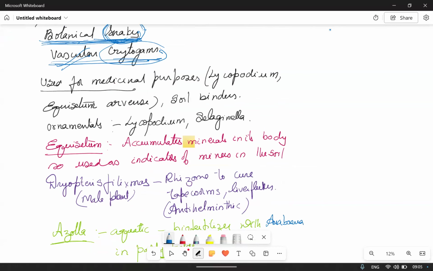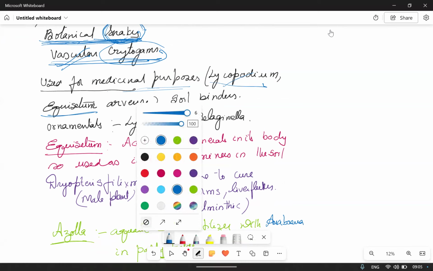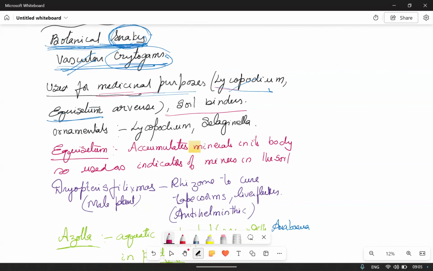You can use them for medicinal purposes, like Lycopodium and Equisetum. Lycopodium and Equisetum are used in medicines. When you go to homeopathy, they give Lycopodium, small sugar things. Okay, and all these pteridophytes are used as soil binders for binding the soil. You can see these in gardens as ornamental plants, Lycopodium, Selaginella, and ferns also. So many places we can see those ferns.